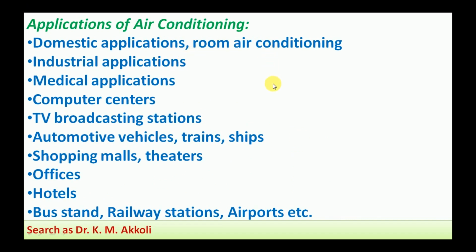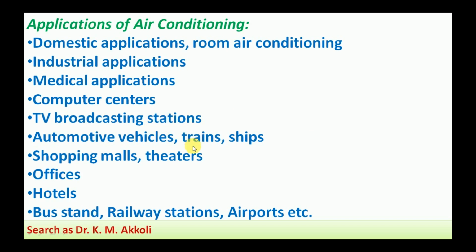There are wide applications of air conditioning. First one, domestic applications. An example is room air conditioning. Industrial applications. Nowadays in industry, computer numerical controlled machines and robots are used, which require that the systems be run at a lower temperature. Therefore, air conditioning is required in industrial applications. Medical applications. In operation theaters, rooms, as well as medicine storage, air conditioning is required. In computer centers, the computers are to be maintained at a lower temperature in order to operate well, so air conditioning is required.